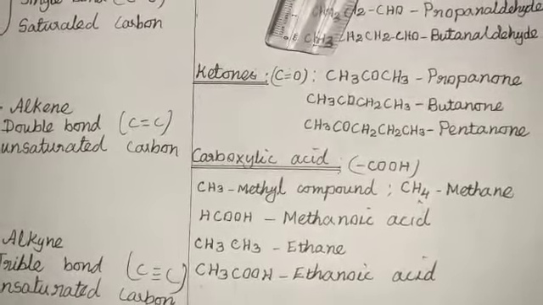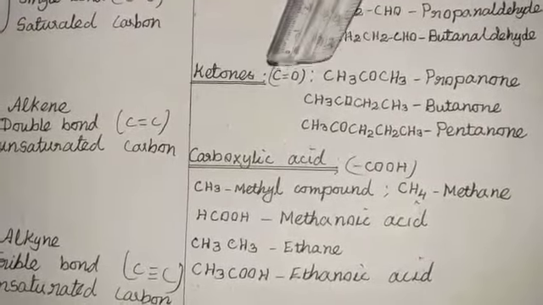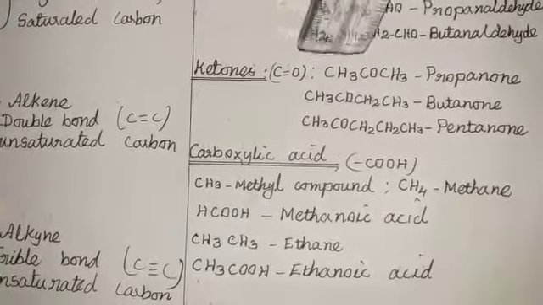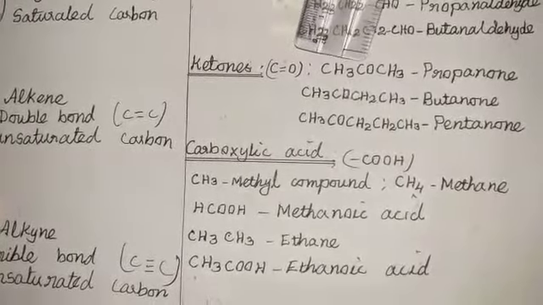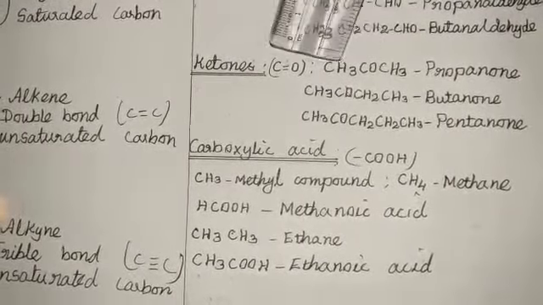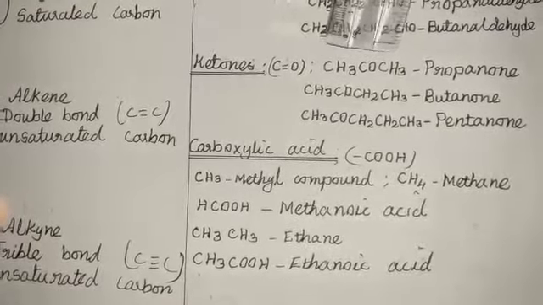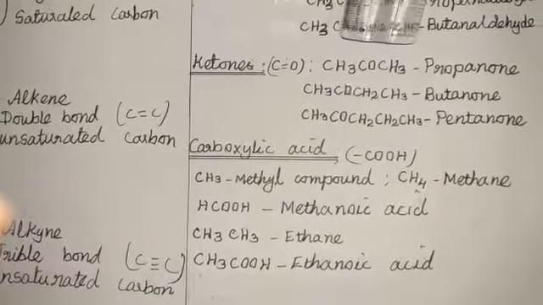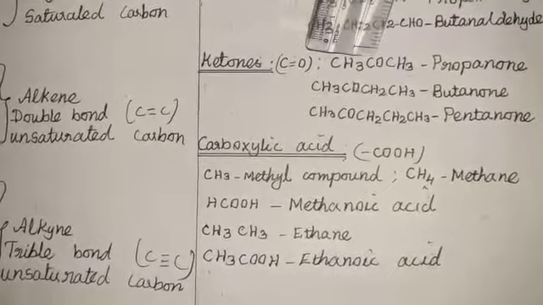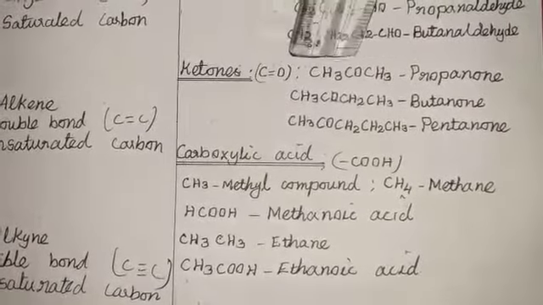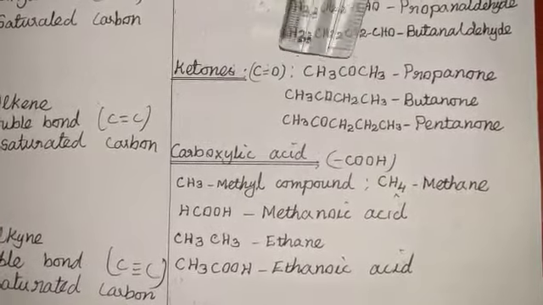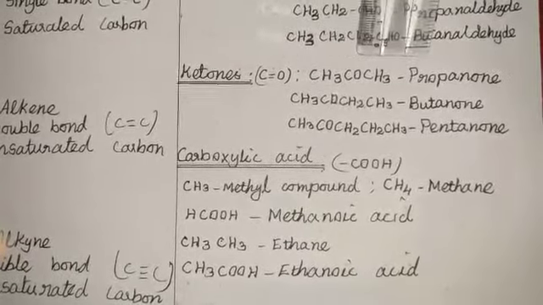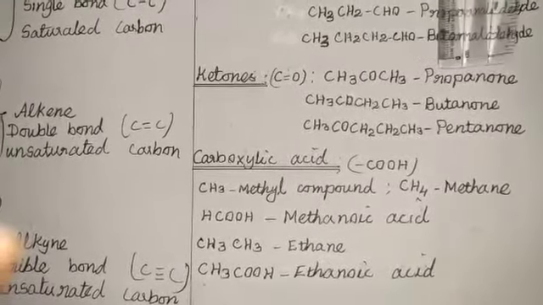Propane has 3 carbon atoms present here. Two carbons present is called ethane. Only 1 carbon atom present is called methane. So 3 carbon atoms in the hydrocarbon compound is called propane. The propane compound is joined to the ketone group CO, placed in between two methyl groups. CO is the ketone group. There are 3 carbon atoms in the compound, and the name is propanone.